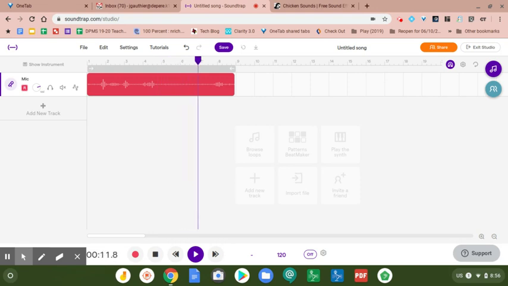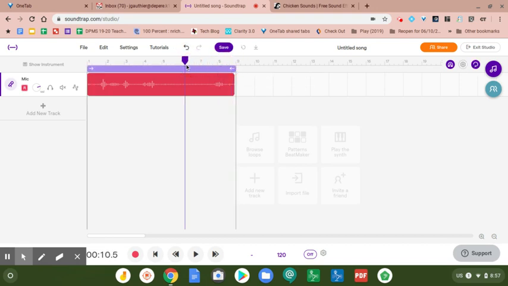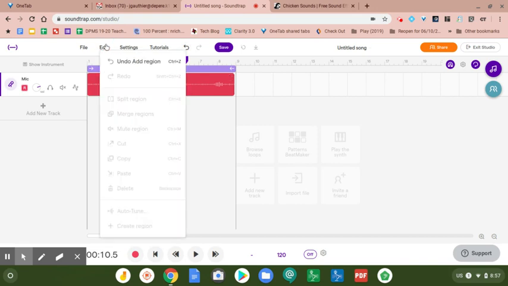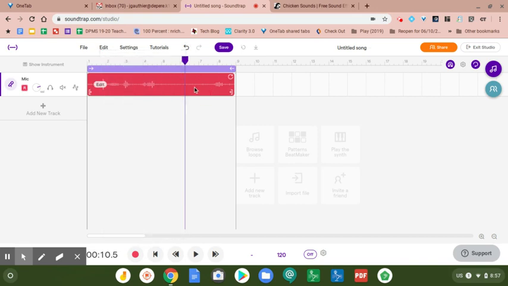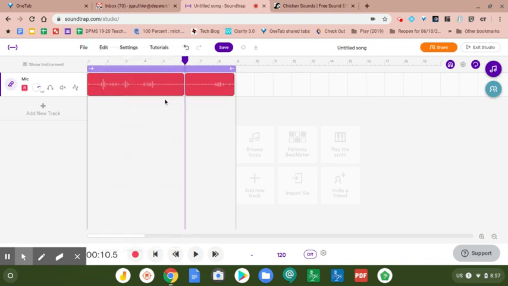So I've got this large blank spot in here. That's correct. So I can do a couple of things with this blank spot. The easy one here would be to move my little placard to the middle. And then I can click on this region, edit, and I can split it, and then I can just move these apart. Or I can even delete the crackly sound.